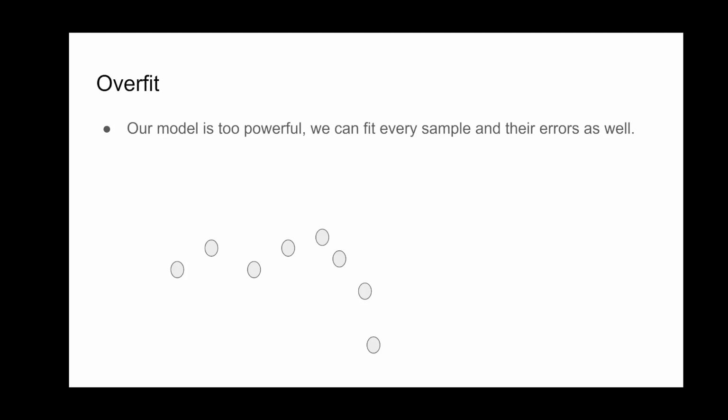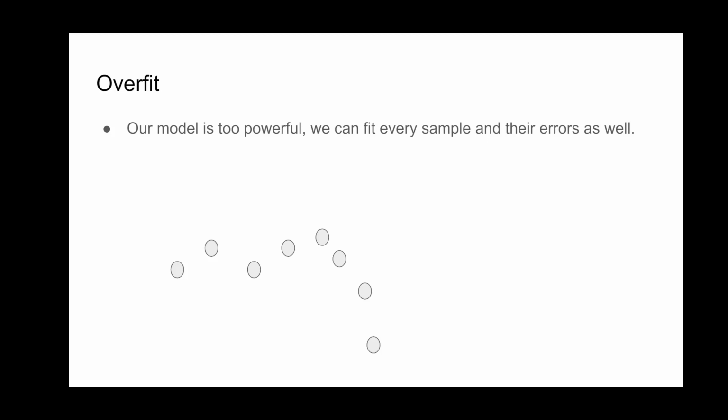The other issue is overfit. Overfit is due to the model being too powerful. Typically we hope that the model will produce a good prediction of the input data. But if the model is too powerful, it will not only fit the sample data we want, it will fit the errors as well.